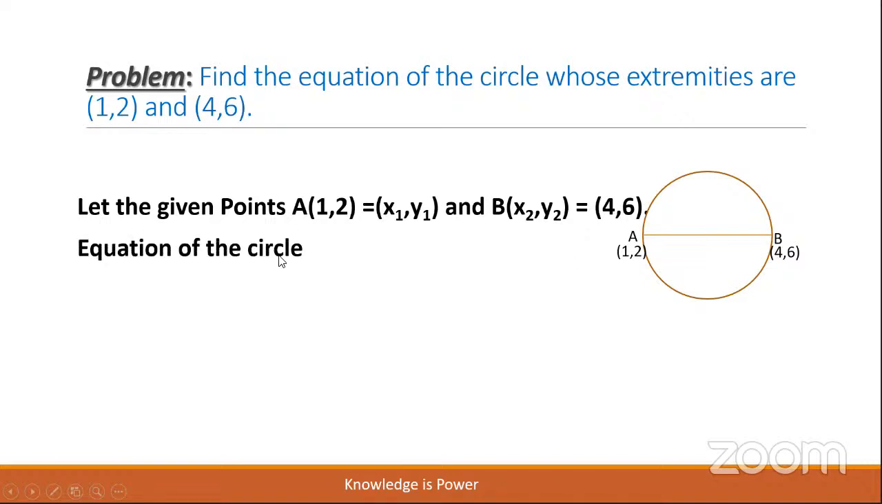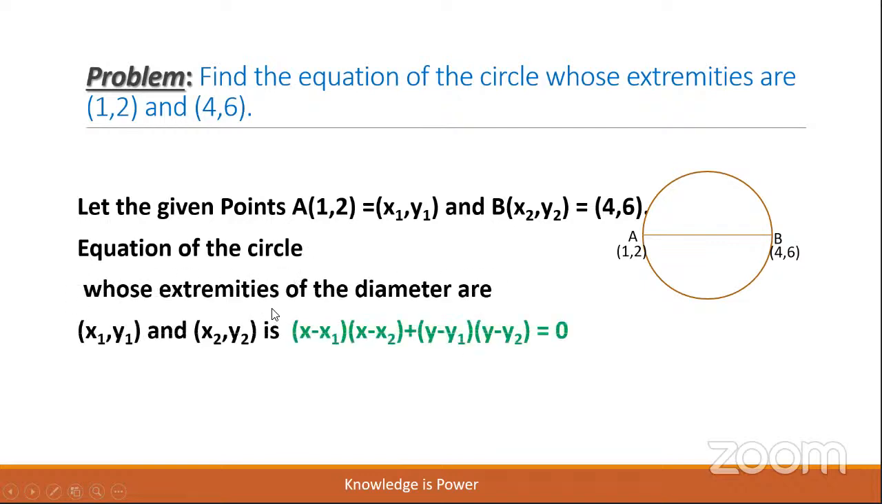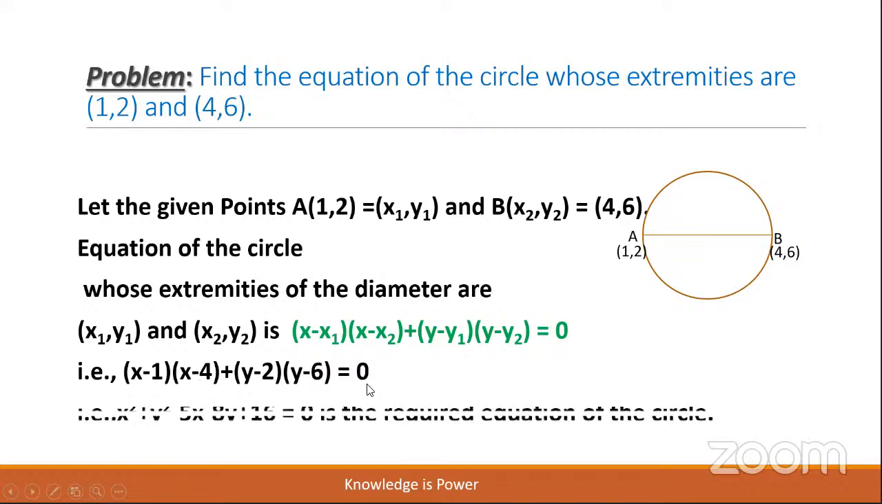Equation of the circle whose extremities of the diameter are (x1, y1) and (x2, y2) is, write the formula (x minus x1) into (x minus x2) plus (y minus y1) into (y minus y2) equal to 0. Then (x minus 1) into (x minus 4) plus (y minus 2) into (y minus 6) equal to 0. Multiplying and rearranging the terms, x square plus y square minus 5x minus 8y plus 16 equal to 0 is the required equation of the circle.